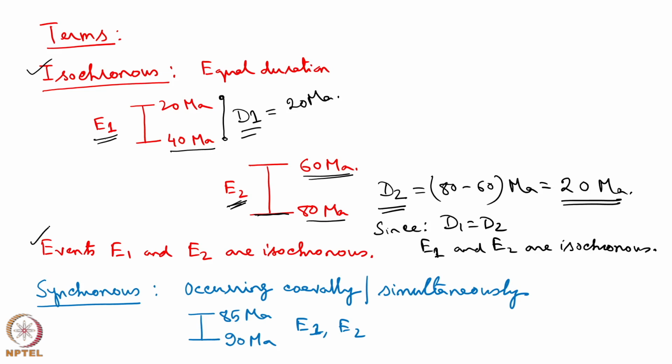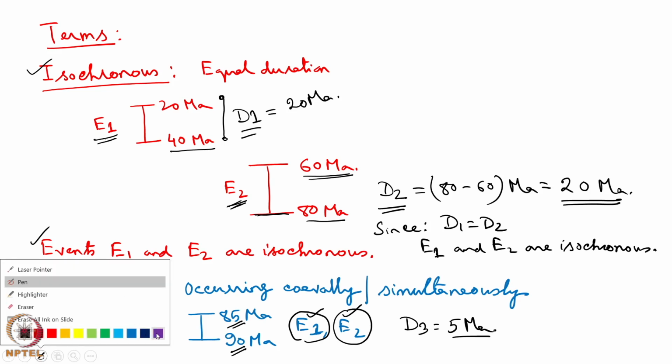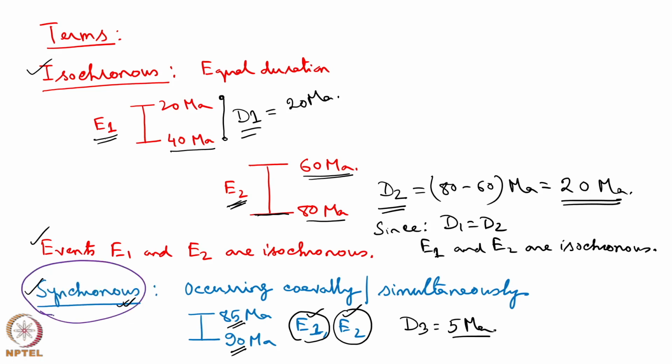What about the word synchronous? Two events occurring together, let us say from 90 million year back to 85 million year back, that means for the time range of 5 million year, E1 and E2 were happening together contemporaneously or coevally, then E1 and E2 are called the synchronous events. This means in the stratigraphic nomenclature we have to be very alert that the meaning of the word synchronous and isochronous are different. Here synchronous and isochronous terms have been explained in terms of two events E1 and E2.